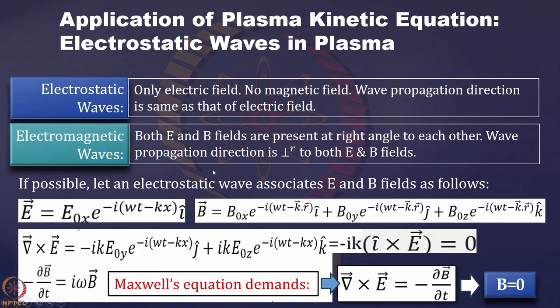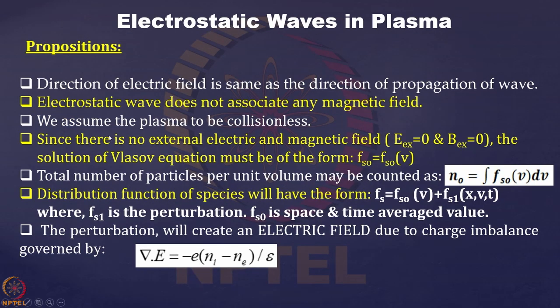We are using the same property here: because no external magnetic or electric field is applied, the solution of the Vlasov equation will be of the form Fs equal to Fs0, the steady state value, plus the fluctuating component Fs1. So this Fs1 basically constitutes the wave. It is the perturbation and is assumed to be very small, and Fs0 is a space and time averaged value.